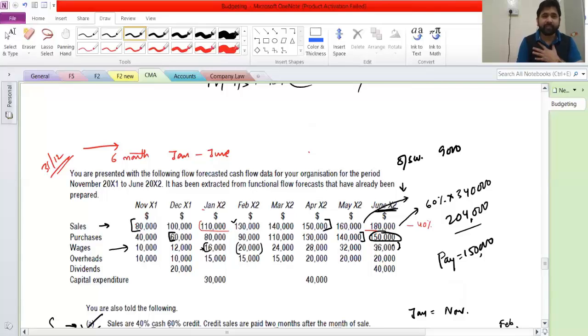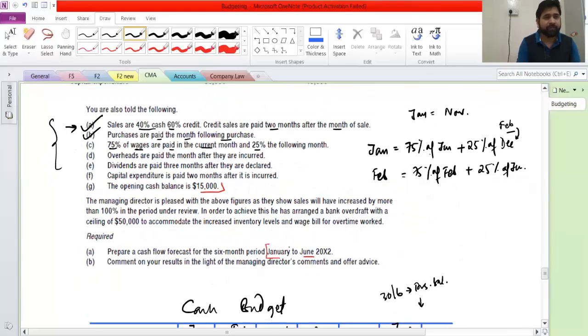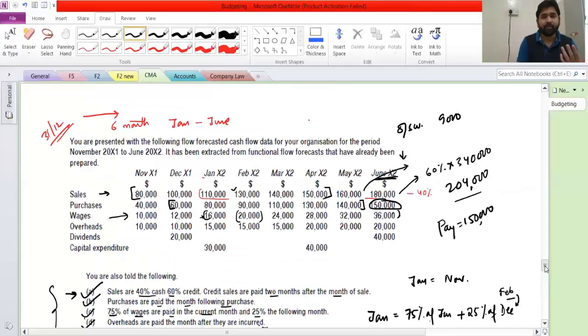Then we have overhead. So let's see what is the rule for overhead. Overheads are paid the month after they are incurred. So they are paid in the following month, next month. In January, we will pay for December, and in February, we'll pay for January. That is how it is going, right?